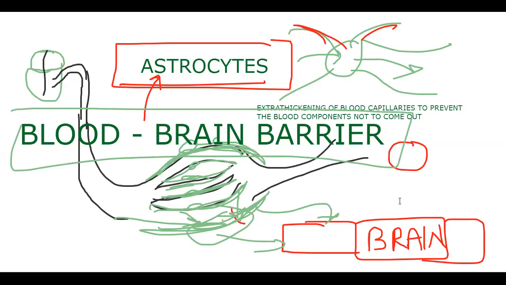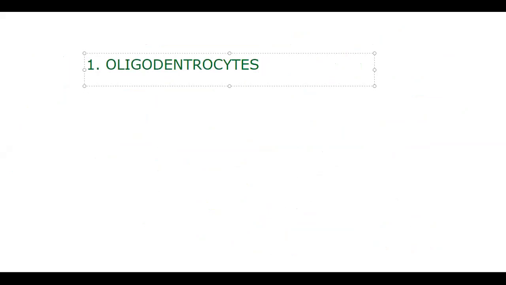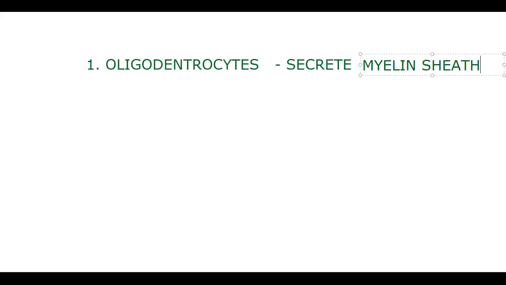Astrocytes act as the blood-brain barrier. Now the final conclusion, putting all the cells in one place: some cells are seen in the CNS and some in the PNS. First, the CNS cells; just answer them. Oligodendrocyte function: secrete myelin sheath. Single-line functions will be helpful for answering questions.